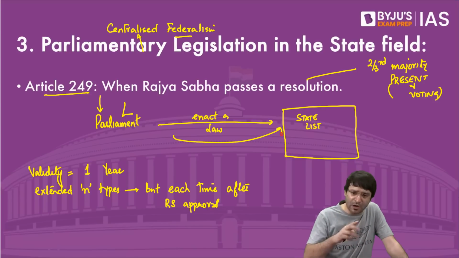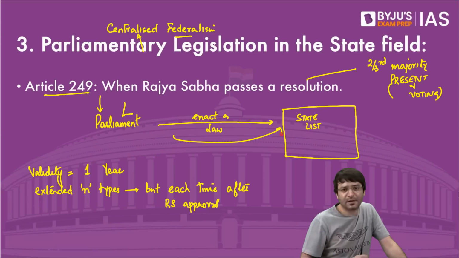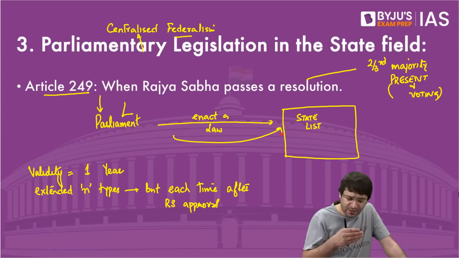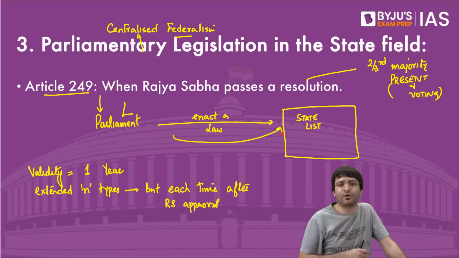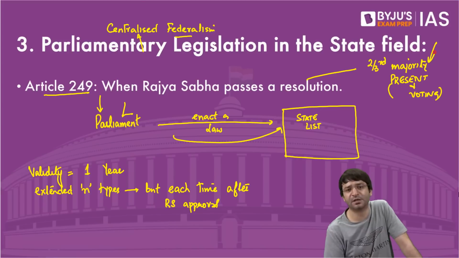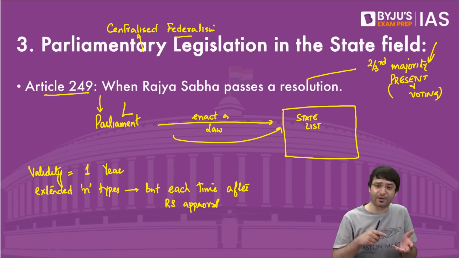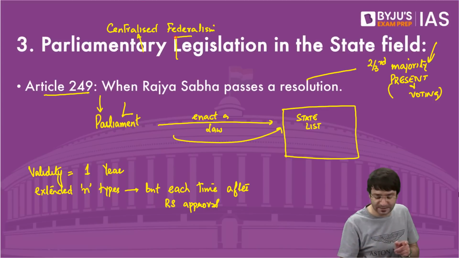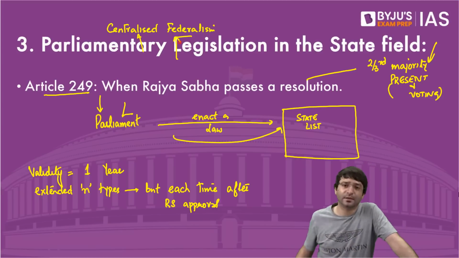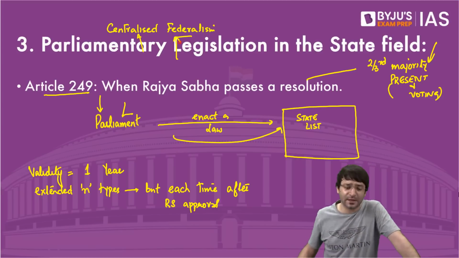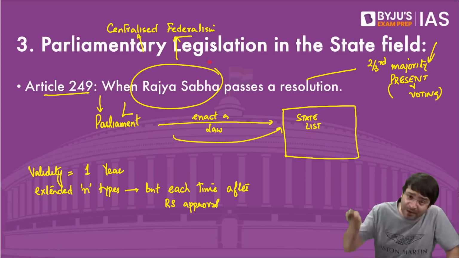And what is the validity of this law? The law is valid for a year. Can it be extended again? Yes, but get the approval from Rajya Sabha. Can it be extended further? Yes, but get the approval from Rajya Sabha. And Rajya Sabha will give you approval by passing a resolution by 2/3 of the members present and voting. So even in areas where the states have their power, Parliament can still make a law, which means centralized federalism. But then you will say, so what? It is with Rajya Sabha's approval.